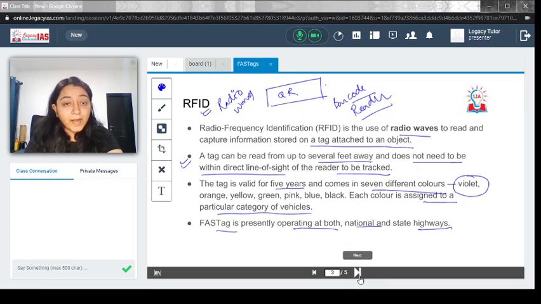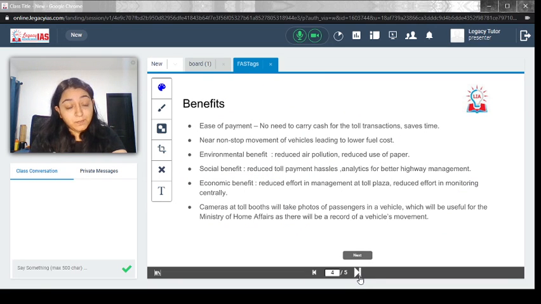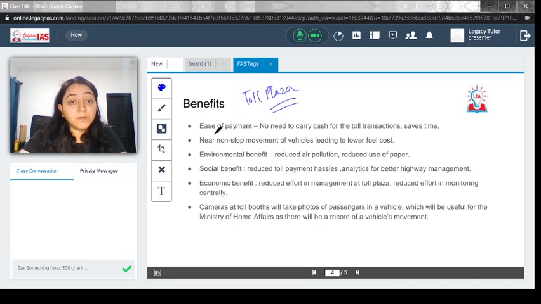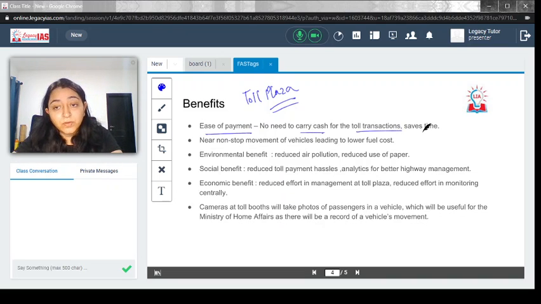Now let's go ahead and quickly see what the benefits of using the FASTag are. Earlier, toll plazas used to collect in cash or through debit or credit card. How is the FASTag going to help? What are the various means through which it will help? So the first is ease of payment itself. No need to carry cash for the toll transaction, and it saves time.